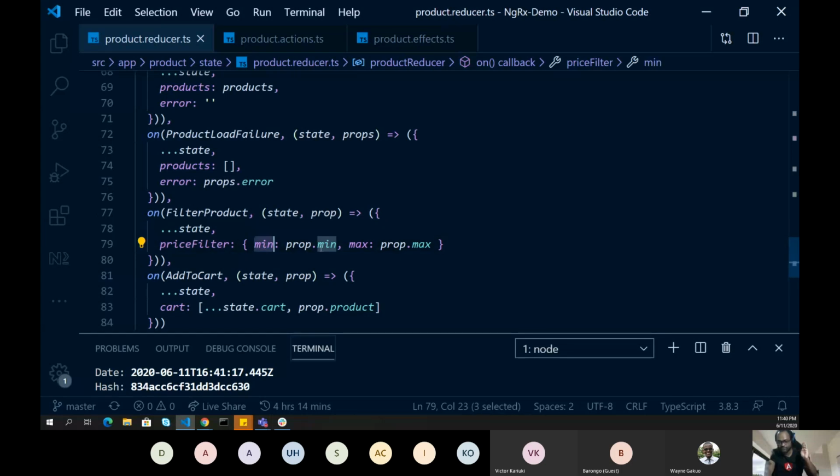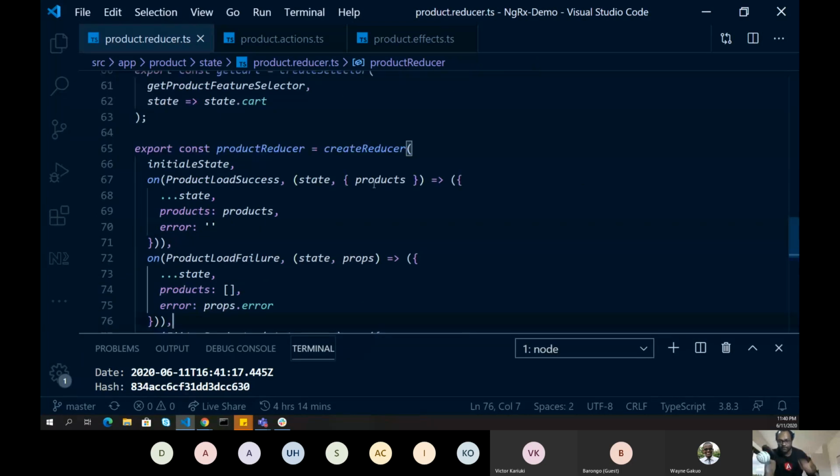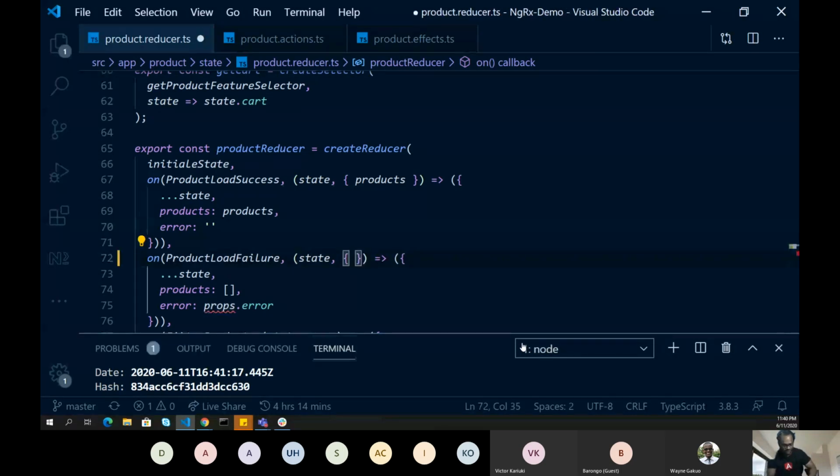We are saying the min should be the min value. Here there is also another approach we can take. Remember the payload, right? If I say props, I will be able to access everything, but most of the time it is not required. If you have multiple parameters, you can pass something like this.